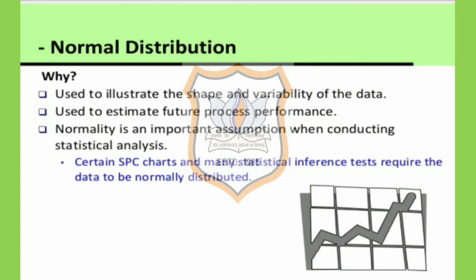Now, why is this normal distribution used? It is used first of all to illustrate the shape and the variability of the data. That is how the data varies, which we can study with the help of this normal distribution. It is also used to predict the future process, or you can say the future performances. Normality is an important assumption while we conduct statistical analysis.